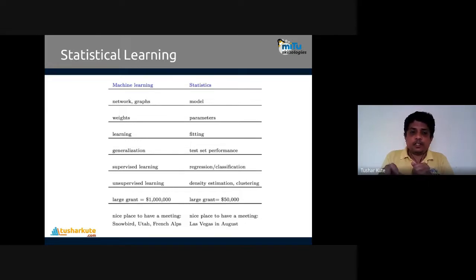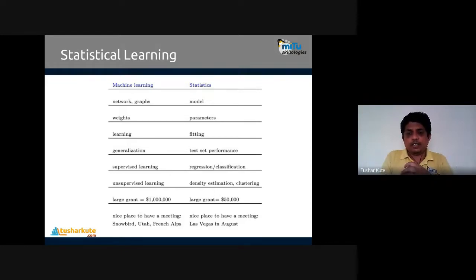These names are there in statistics, but in machine learning we call it supervised learning. In machine learning we call it unsupervised learning, where we are not going to do any kind of predictions. We are just finding the pattern inside the data, which is called unsupervised learning. But in statistics, we call it density estimation or clustering.